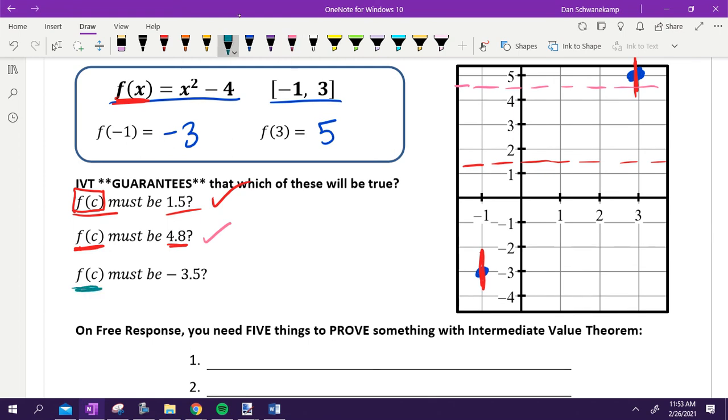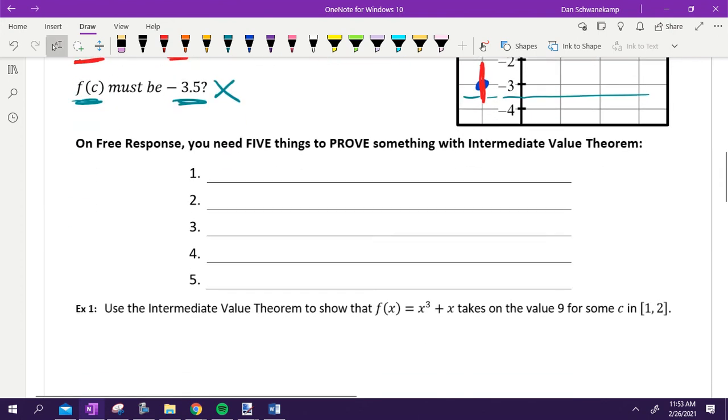Is it guaranteed that my y value has to be equal to -3.5? Nah, that does not have to be true. Think about that. It's a parabola, it's going to go down like this. It goes down to -4, but it doesn't have to be true. And that's all we care about with IVT, what has to be true as we set it up.